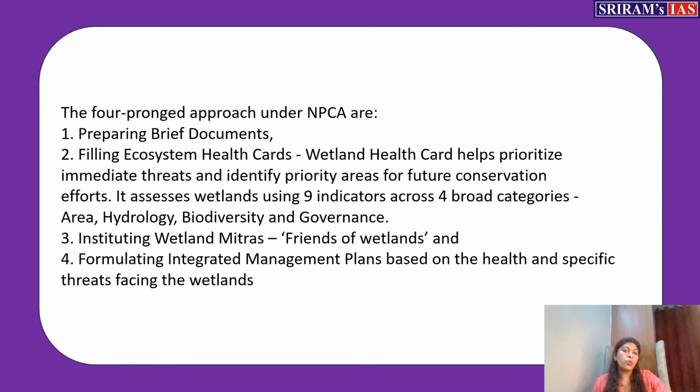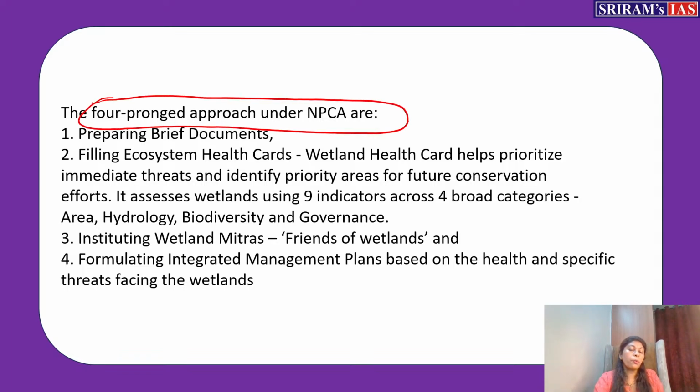Apart from writing the objectives of the NPCA, we are going to see how this is implemented, how this NPCA is functioning. There is a 4-pronged approach this NPCA takes care of. What is that 4-pronged approach? First, they will prepare brief documents about the wetland. Then they will fill in the ecosystem health card. Like how we have a soil health card, we also have an ecosystem health card under this program. So they will go and visit a wetland. First the documents are prepared, now they will visit the wetland and check whether it is healthy or not.